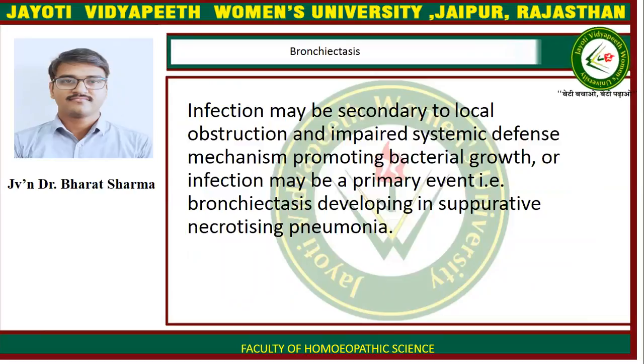Infection may be secondary to the local obstruction and impaired systemic defense mechanism, promoting bacterial growth or infection. It may be a primary event, that is, bronchiectasis developing in a suppurative necrotizing pneumonia.